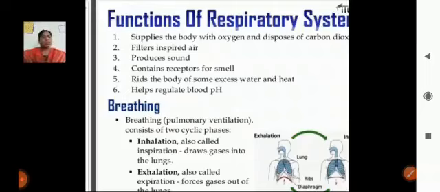Now we can discuss the breathing mechanism. In human beings, the respiration is pulmonary respiration. Why are we calling it pulmonary respiration? Because the process occurs through our lungs. That's why we call it pulmonary respiration. Pulmonary respiration basically consists of two phases, that is inhalation and exhalation.